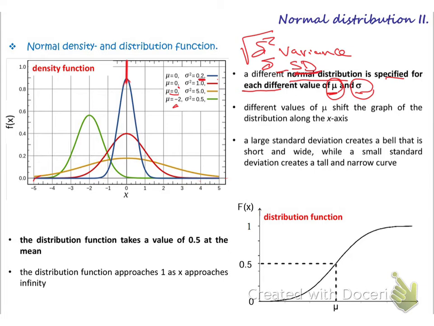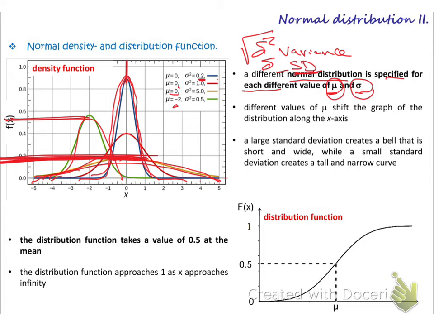So as we said, the area will be equal to 1. So if it is large, its peak will be down. If it is slim or thin, the peak will be high, because the area equals 1 under them. So if we concentrate the area here, it will be high. If we make it flat, it will be low. The y-axis reading will be low. As the spread becomes bigger, y will become low. If it becomes thin, the y-axis reading will be more.